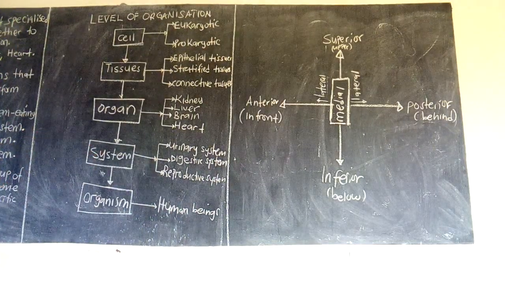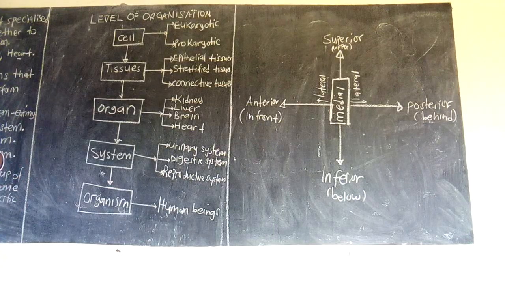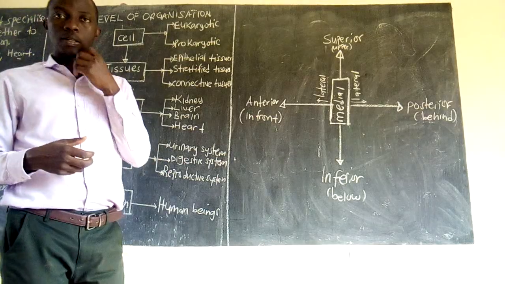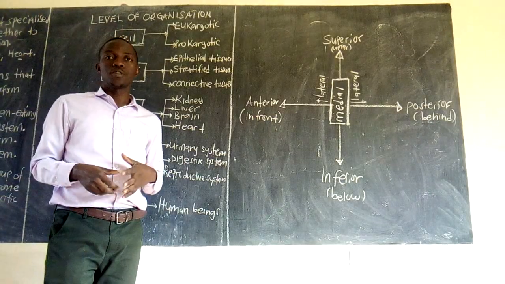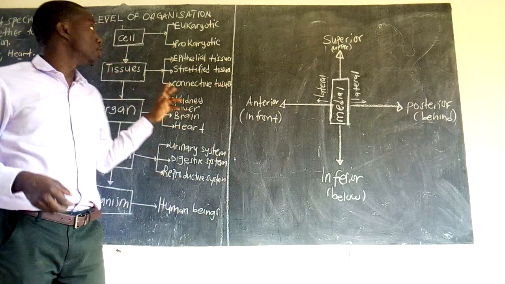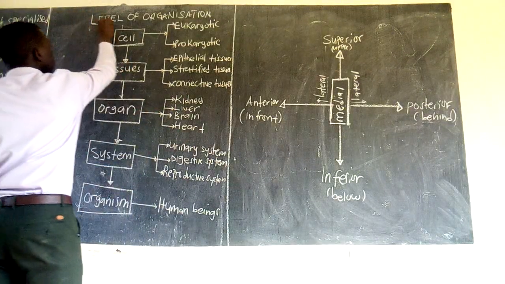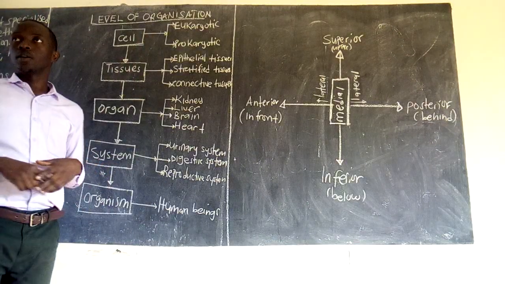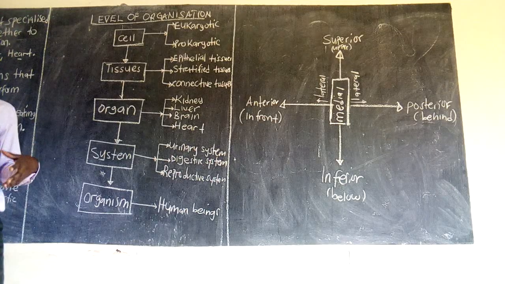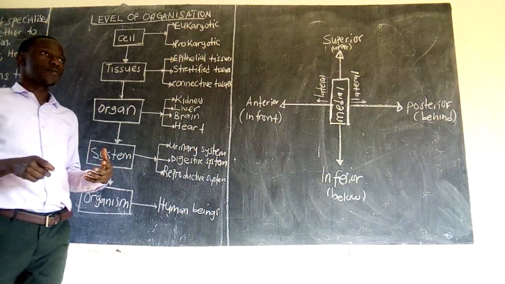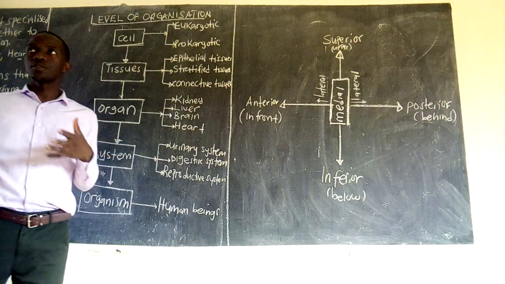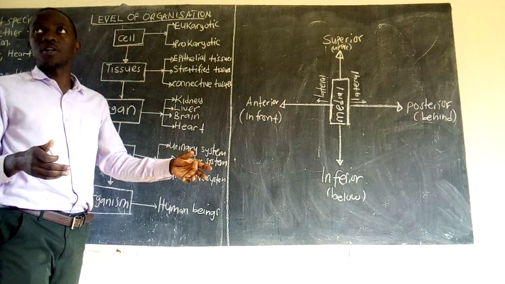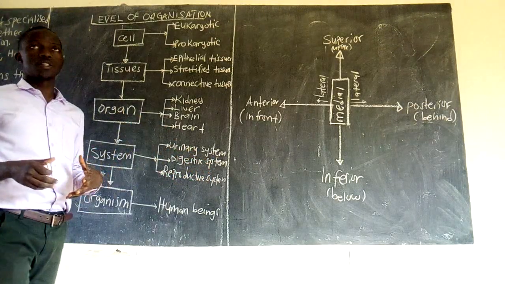Good morning once again. Following our first introduction to anatomy and physiology, we looked at various terminologies we use in anatomy and physiology, and today we are going to look at what we call the level of organization. So, the level of organization simply explains how various organ parts have been formed from a minute component to a complex